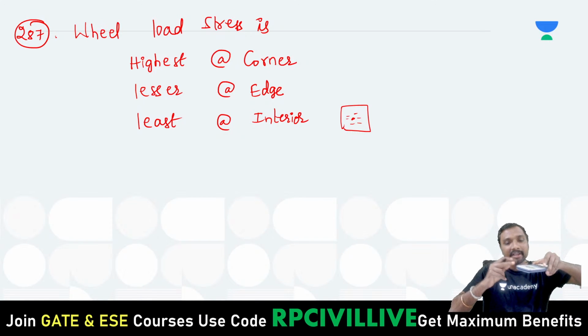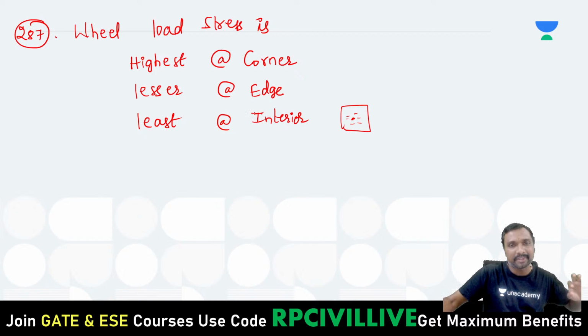If this is a corner, this side is a discontinuity, this side is a discontinuity, right? Both sides are discontinuities, so it is the least resistance, therefore the highest stresses, no? Yes, obviously, right? The edge lies in between these two. Now tell me, this is 288.